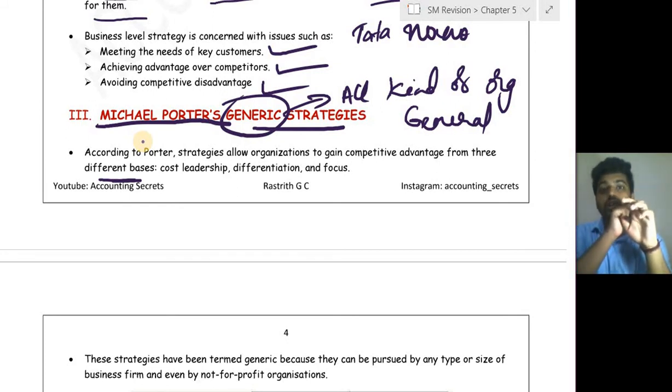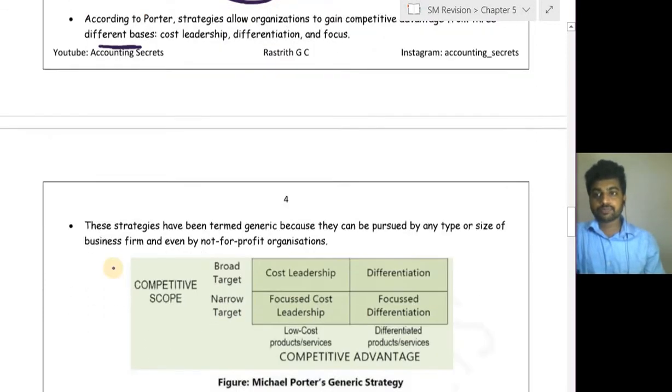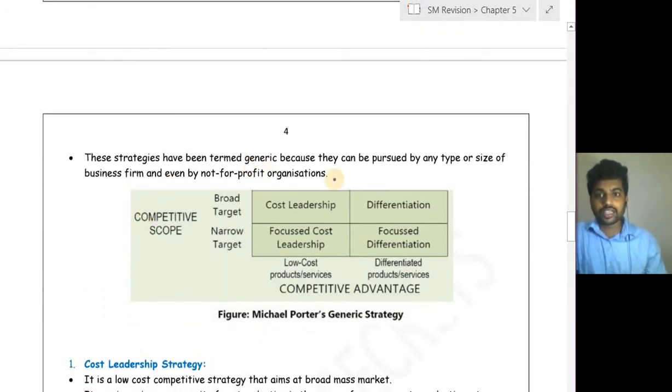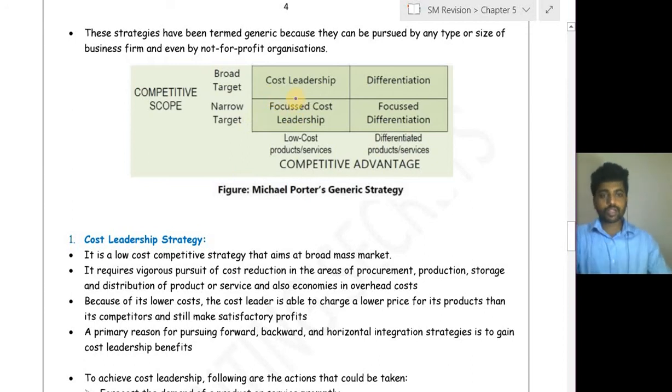One is low cost, that is cost leadership. Next is differentiating your products, and the third is focusing on a particular narrow market. By all these things, there is a possibility that you can obtain a competitive advantage. These strategies have been termed generic because they can be pursued by any type or size of business and even by not-for-profit organizations. See, he says broad market: cost leadership and differentiation. If they target a narrow, small market, that is focused cost leadership and focused differentiation.